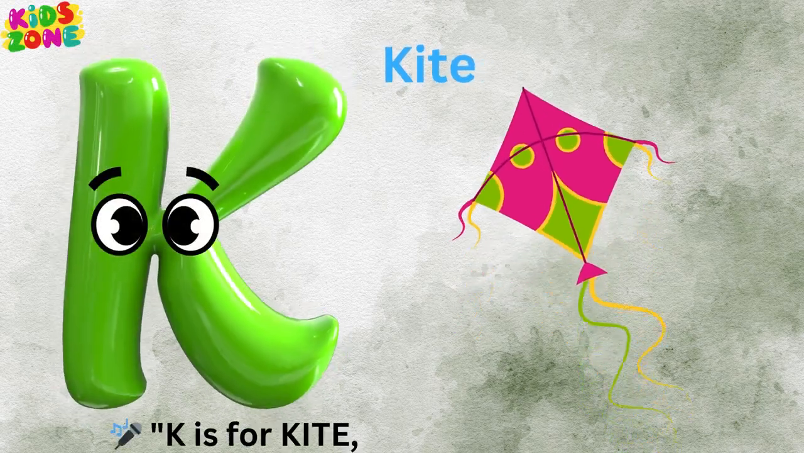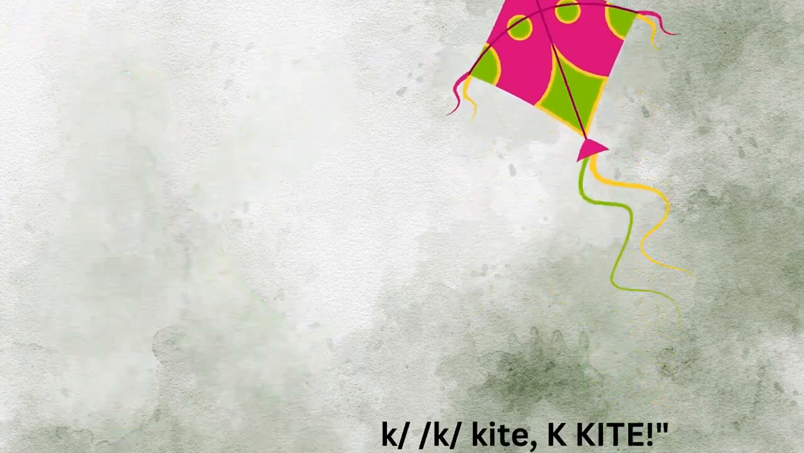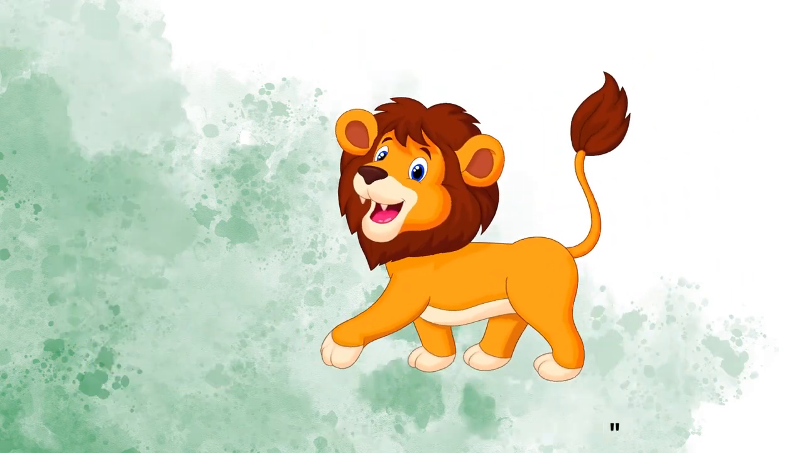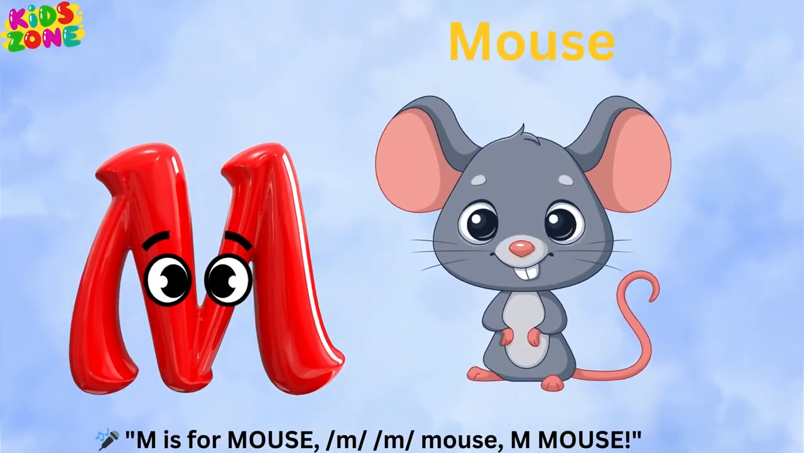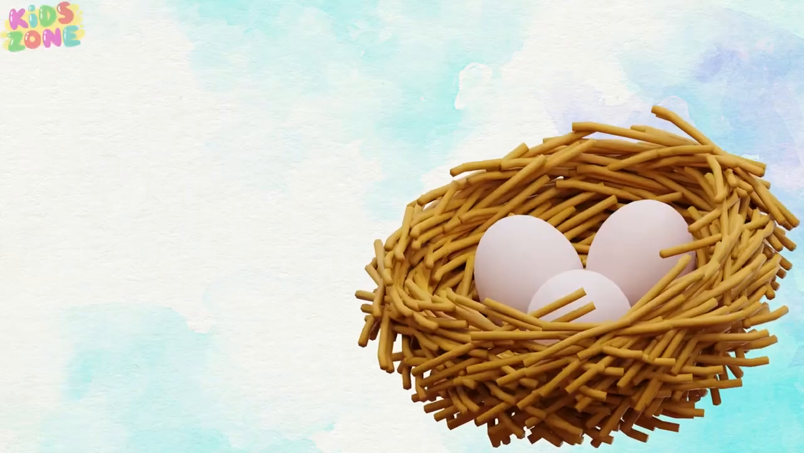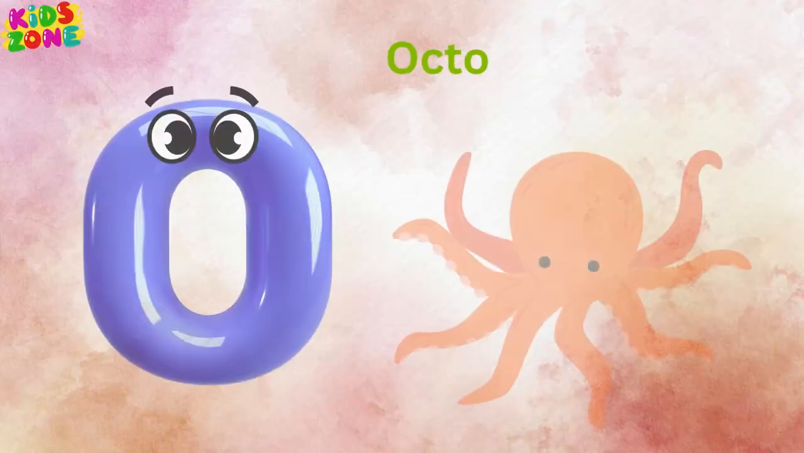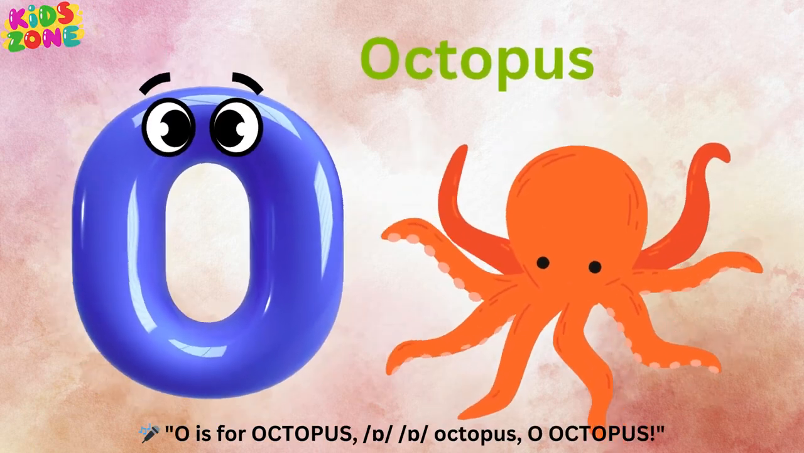K is for kite. L is for lion. M is for mouse. N is for nest. O is for octopus.